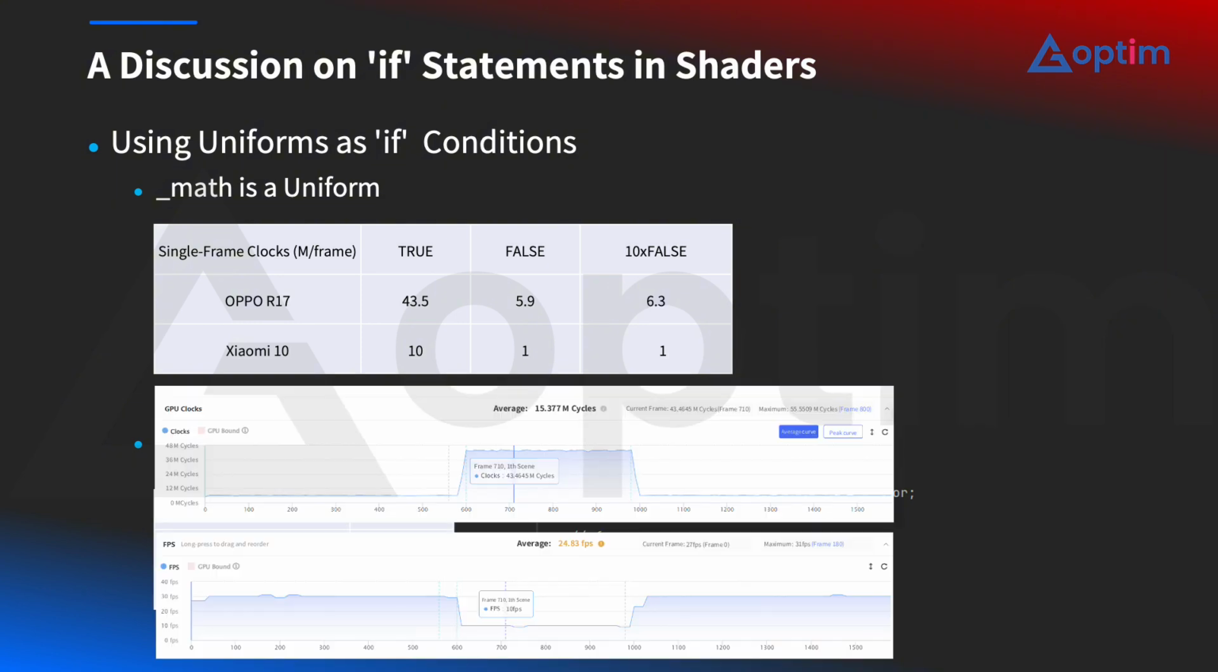To isolate the cost of the if statement itself, we performed another test. This time, we commented out the expensive mathematical calculation entirely. We repeated the same test on both the OPPO R17 and the Xiaomi 10. The result was essentially identical to the previous false branch case. This tells us that simply having an if statement present does not significantly affect clocks if the expensive code inside it is not executed. From a clock's perspective, there was virtually no measurable change.